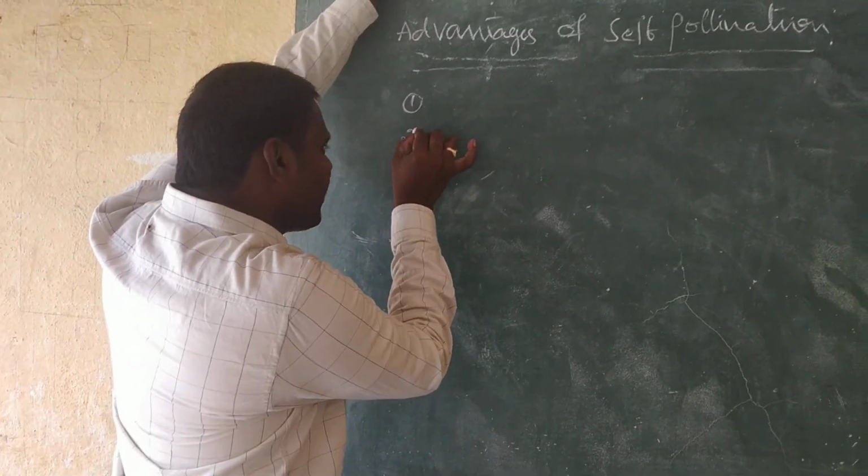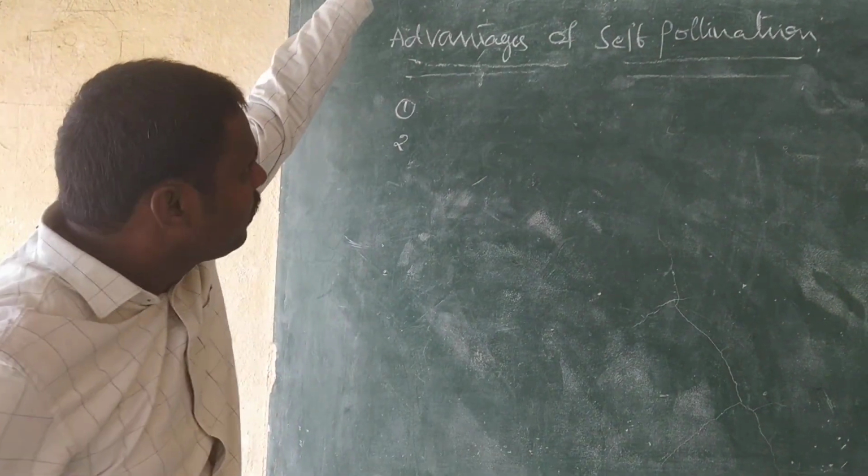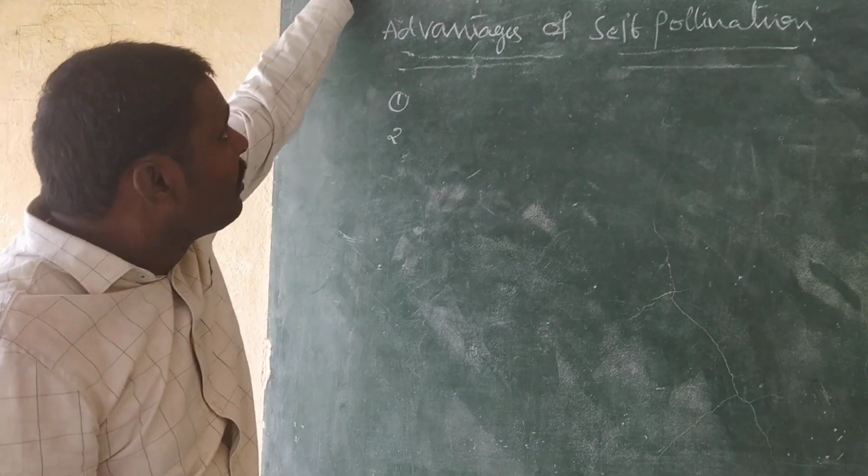What is the second advantage of self-pollination?